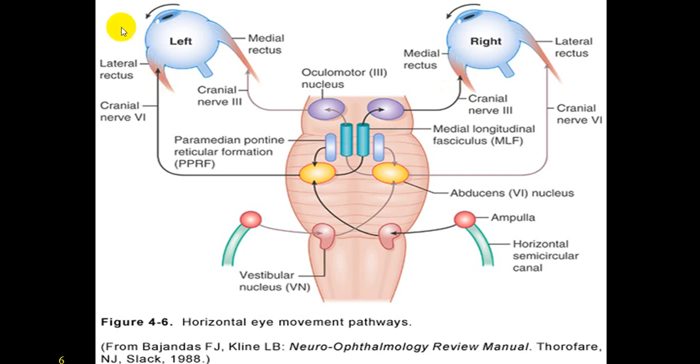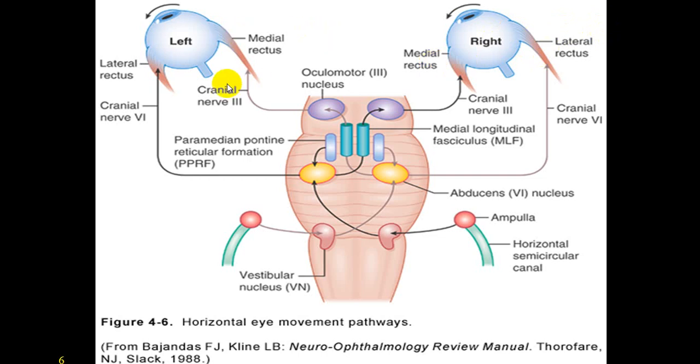So when you get a stimulus from left side frontal eye field area, it will give rise to stimulation of right side PPRF center, which will stimulate right eye lateral rectus. So right eye will move laterally and left eye will move medial.